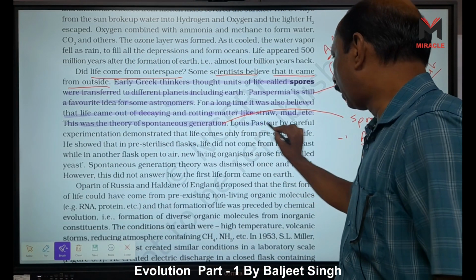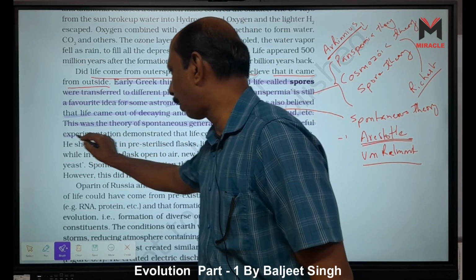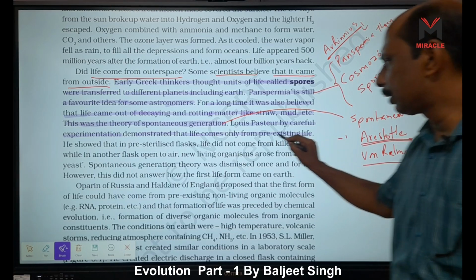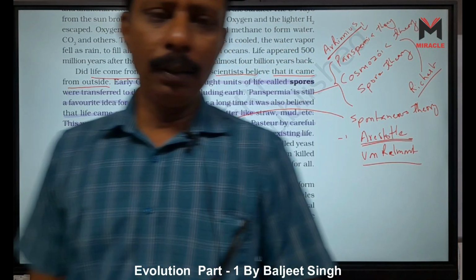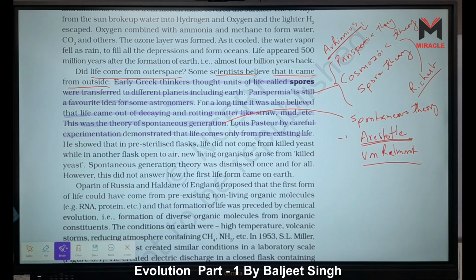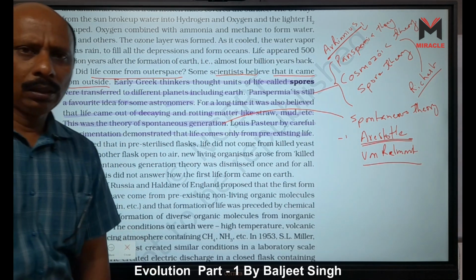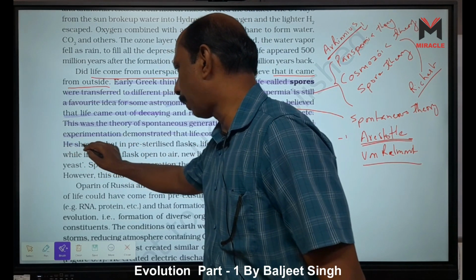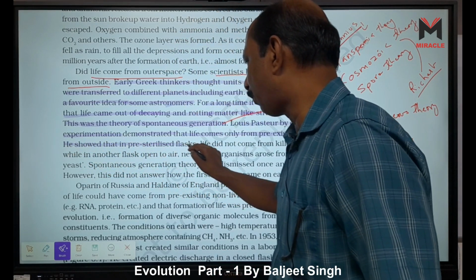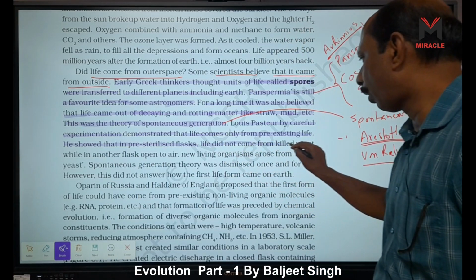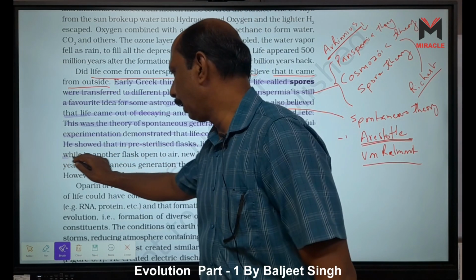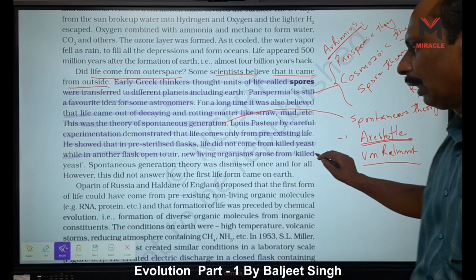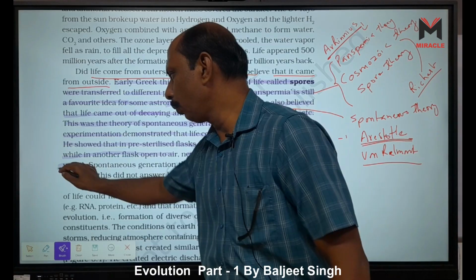Louis Pasteur, by careful experimentation, demonstrated that life comes only from existing life. Pre-existing life means life comes from life only, not from non-living substances, right? He showed through his experiments that in a pre-sterilized flask, life did not come from killed yeast, while in another flask open to air, new living organisms arose from killed yeast.